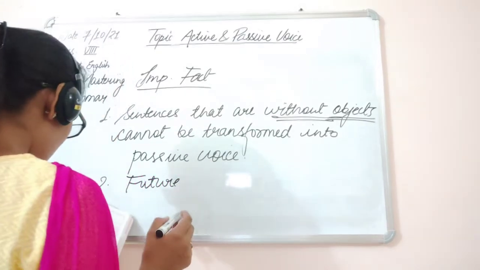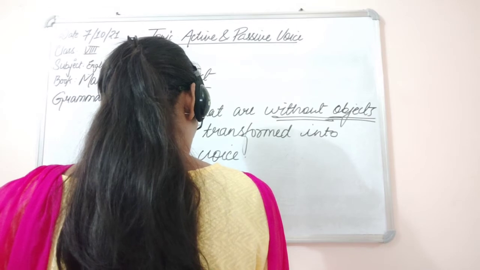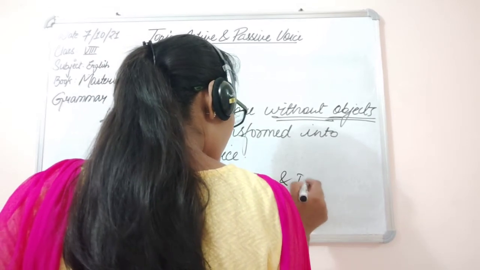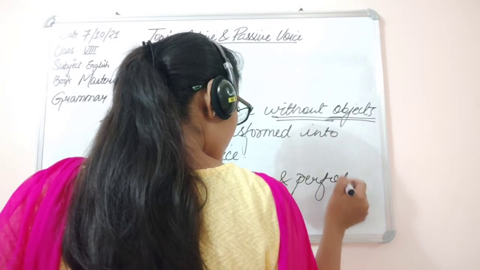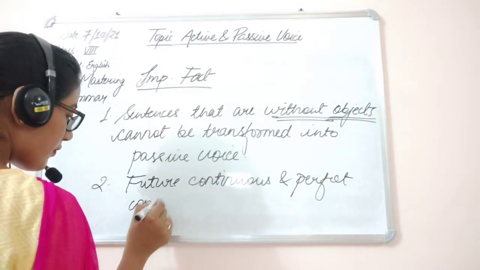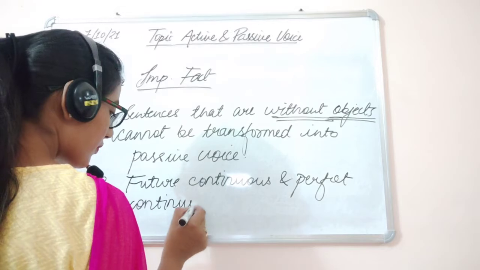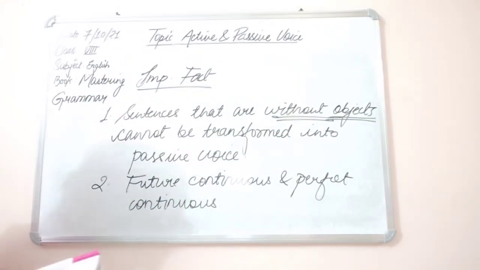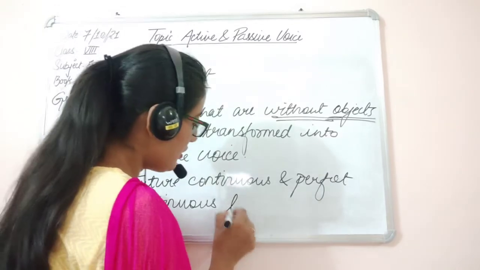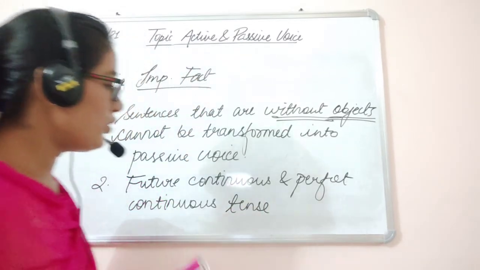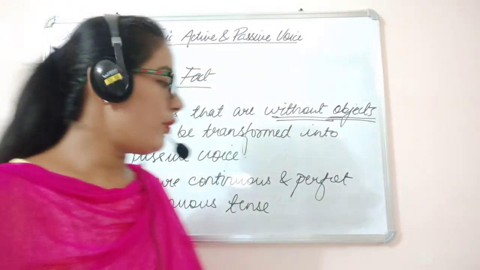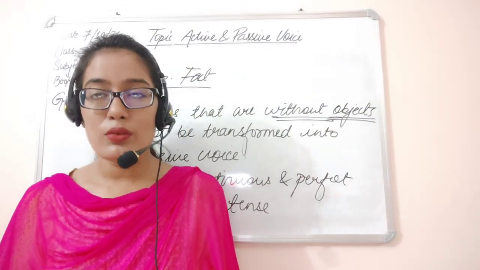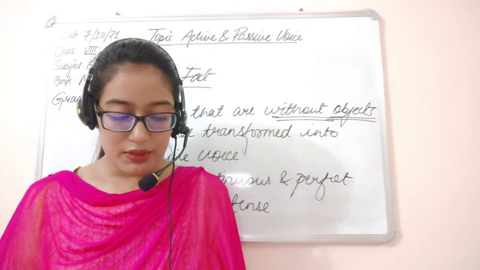When a sentence is written in future continuous and perfect continuous tense, it doesn't have passive forms.